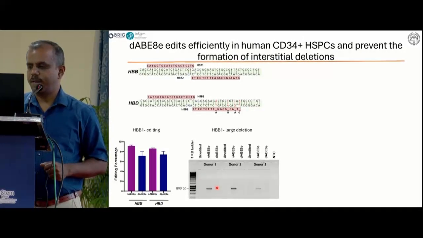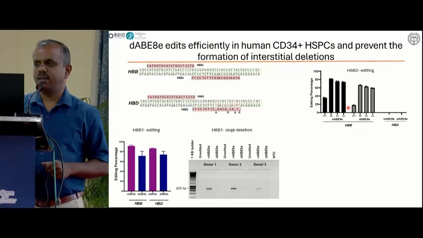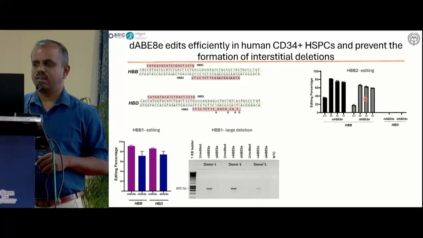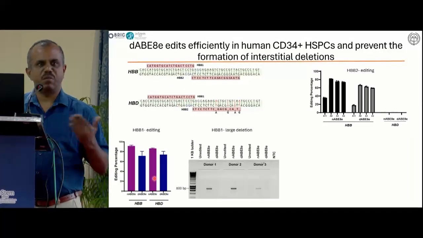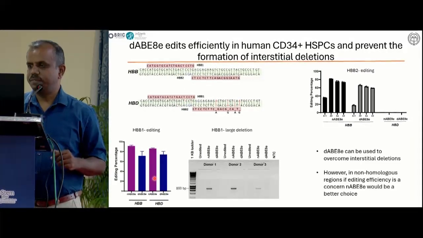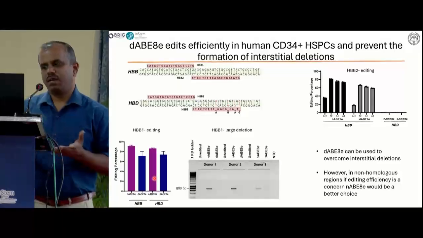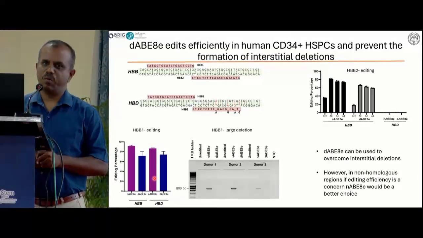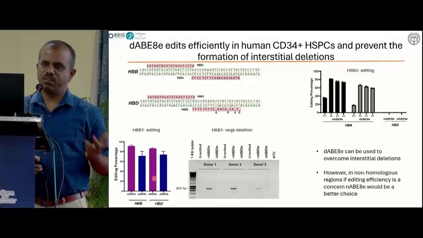the deletions. And if you look here, the HBB2 guide RNA, which is non-homologous, does not show any editing in the delta globin regions, whereas the other guide RNA that is homologous shows editing even at the delta globin levels. So through this we can show that we tested both in the gamma globin promoter and also in the beta globin, two different target sites.